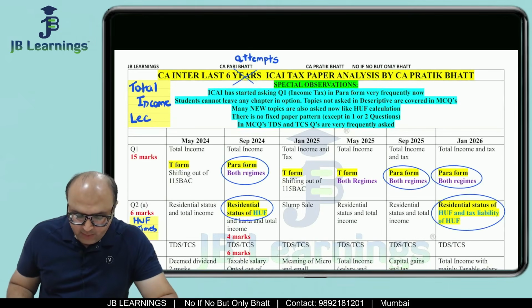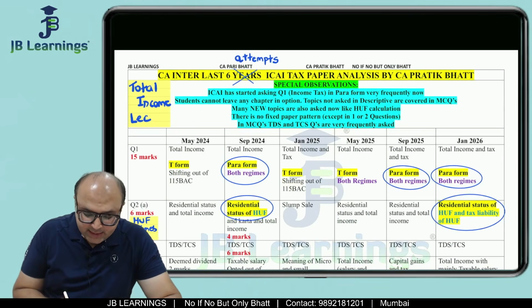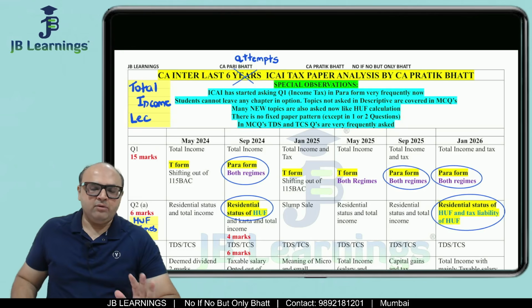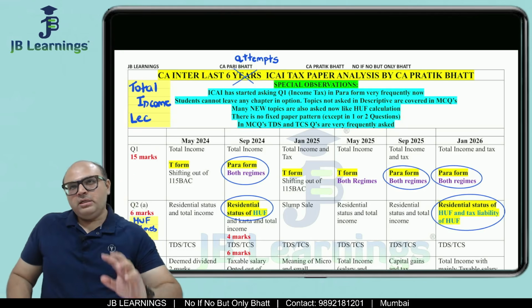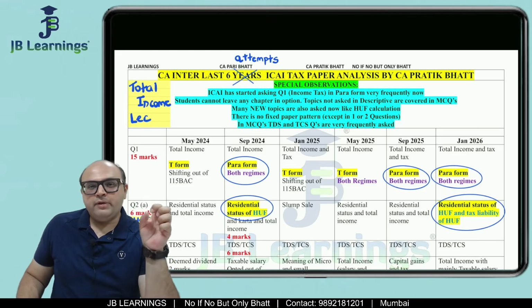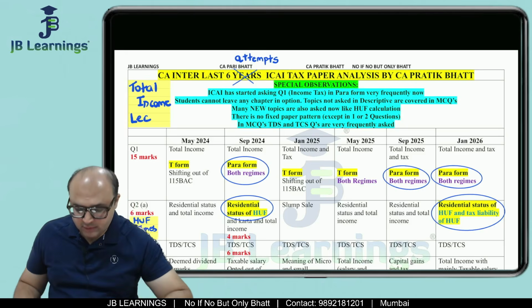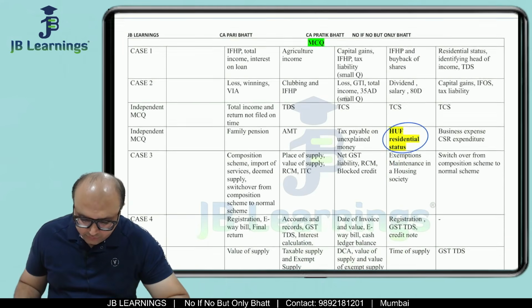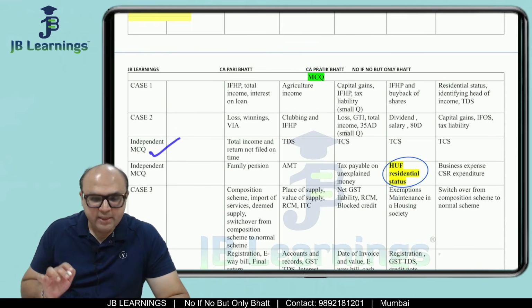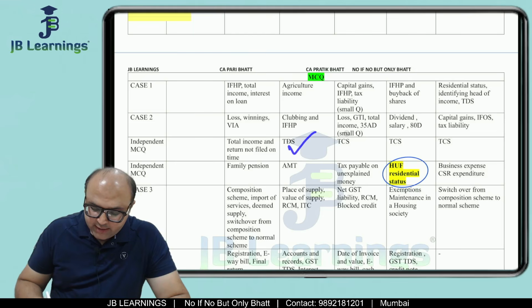Then friends, there is one analysis that TDS TCS has become a very favorite of ICAI now. In your entire paper, whether it is descriptive or your MCQs, TDS has always been there. I was observing this MCQ part. There is one independent MCQ on TDS, TCS.